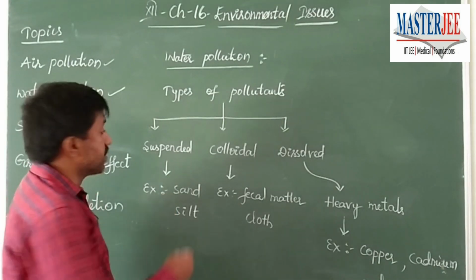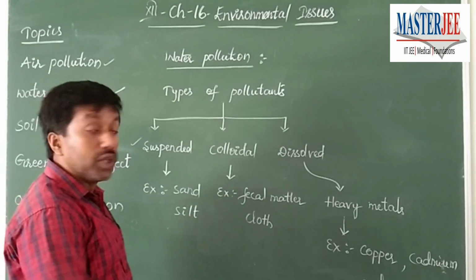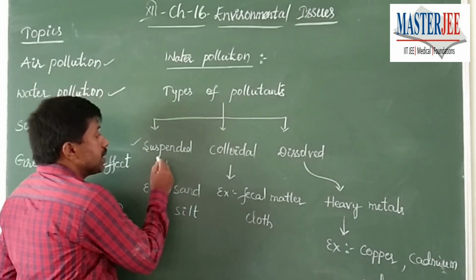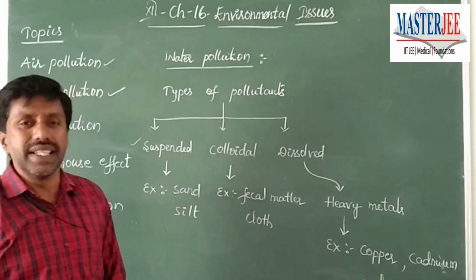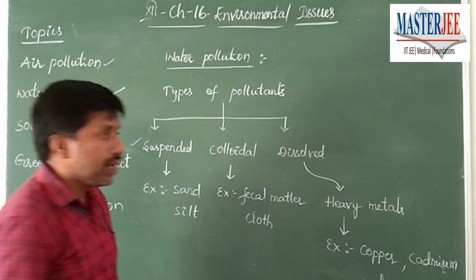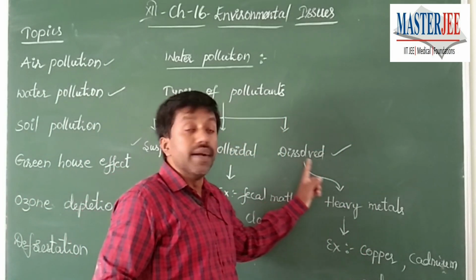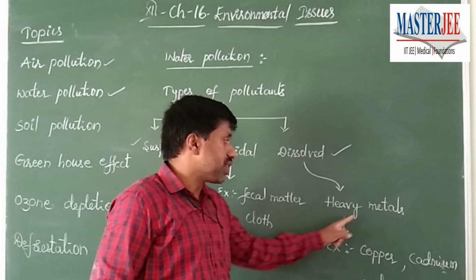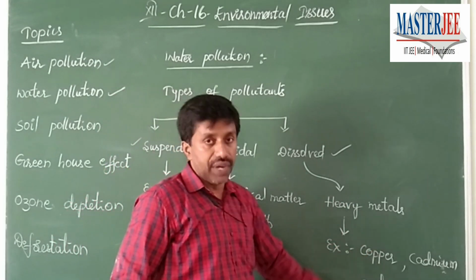Next important point is how these pollutants are removed from the water to improve its quality. Suspended and colloidal pollutants can be removed by sedimentation as well as filtration procedures. But the most difficult task in the treatment of water is removing dissolved chemicals, mostly heavy metals or other chemical pollutants. Removing them is a difficult task.